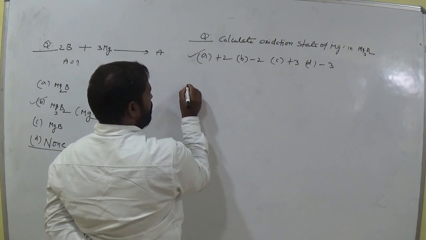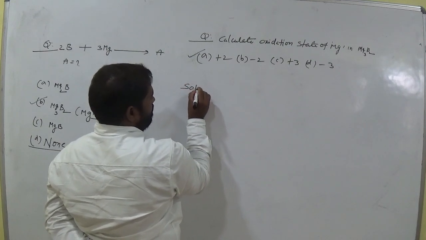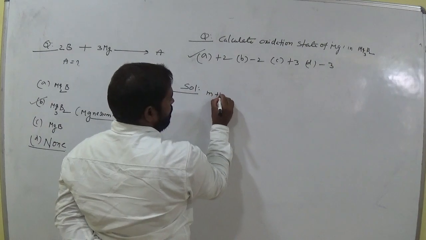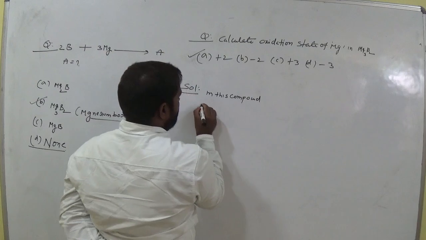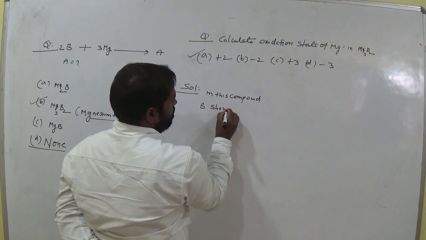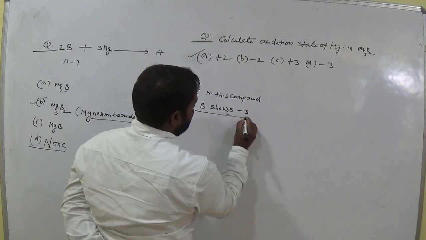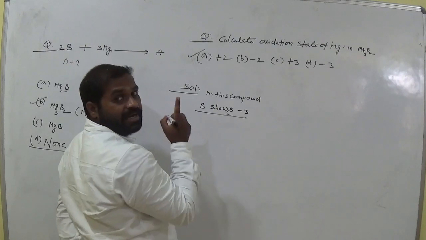So in this compound, boron shows -3. How many magnesium atoms here we have? 3.